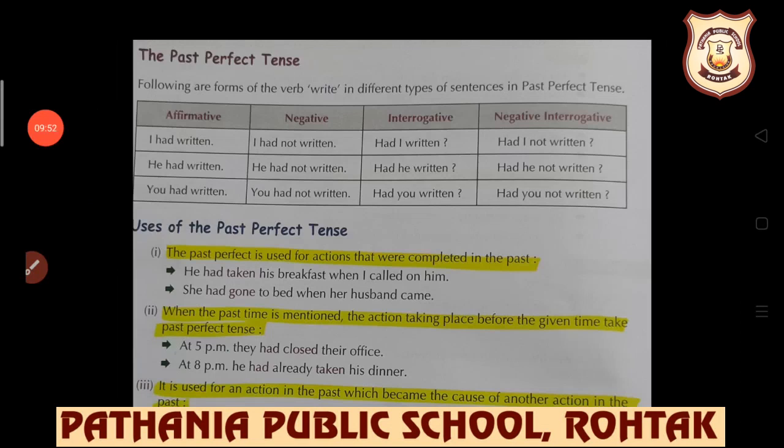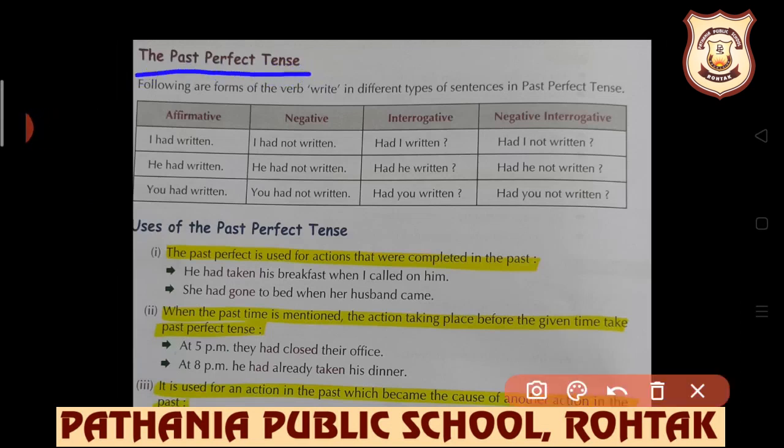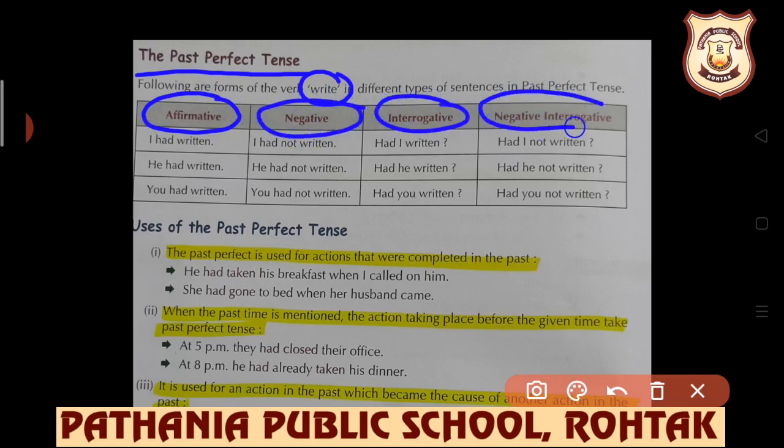Further we have past perfect tense. In the same way as we have been studying till now, students, single verb form has been used in different ways to show what would be the affirmative formation, what would be the negative, interrogative and negative interrogative formation.